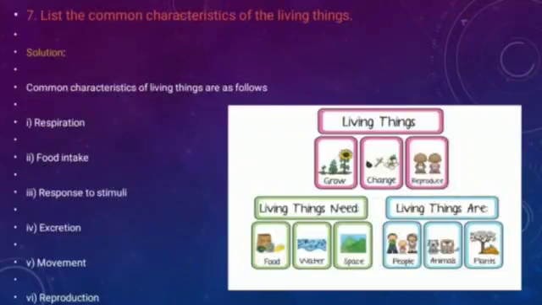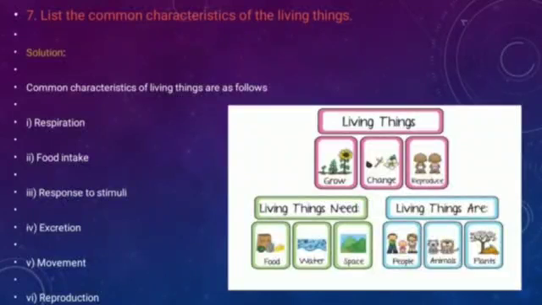Now question number 7. List the common characteristics of living things. Here you have to list some common characteristics of living things. First is respiration, they need to respire. Food intake, they need to take food. Response to stimuli. Excretion, movement, reproduction.